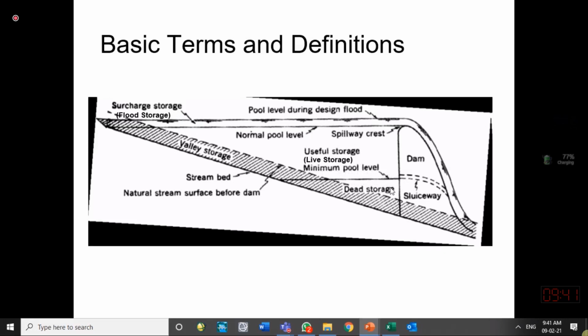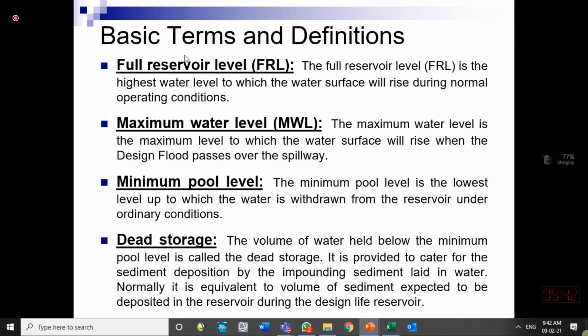We cannot bring it down, or we don't want to bring it down, because we want this part to be reserved for storage of the sediment in it. Sediment should not go to the downstream side. So these three terms should be known to us: what is the maximum storage, what is the normal storage or normal pool level, what is the dead storage or minimum pool level. Their definition is written over here.